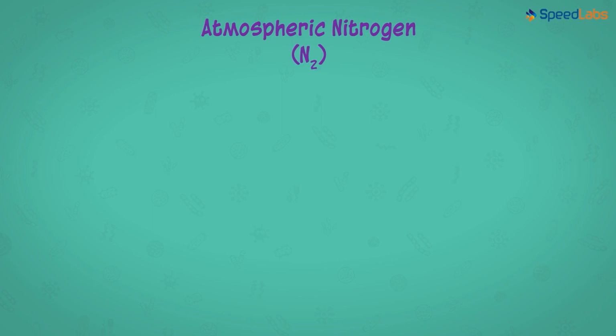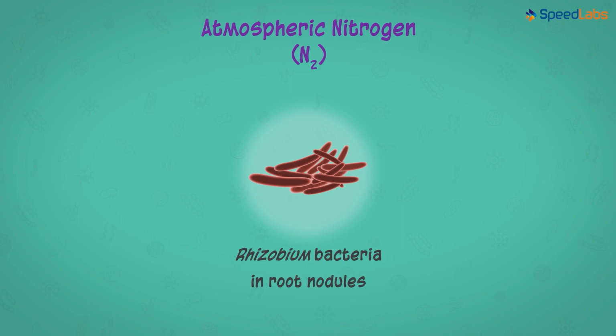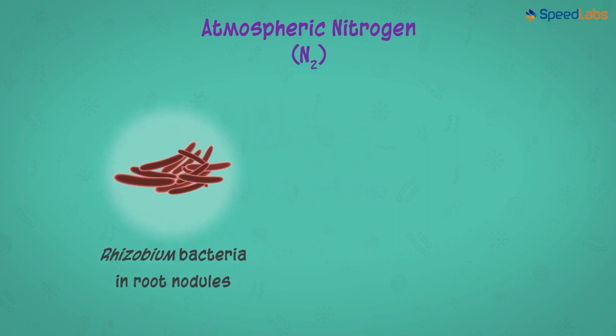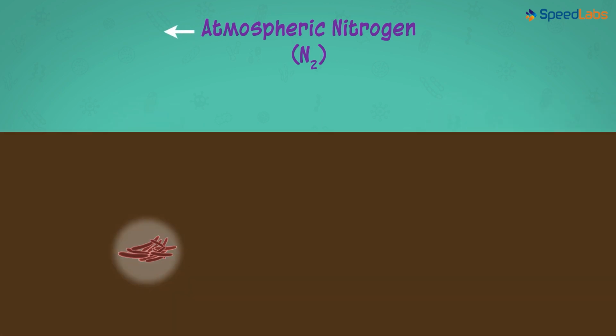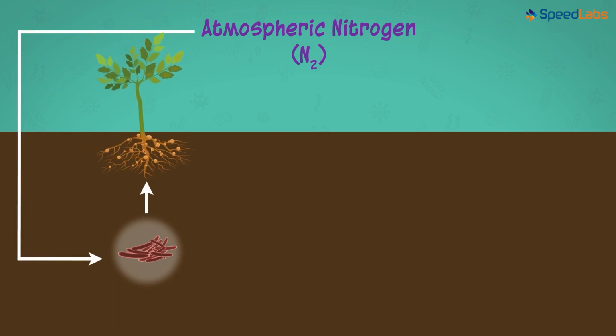Let's have a look. As we know, the atmospheric nitrogen is fixed in two major ways. Firstly, by the rhizobium bacteria living in root nodules of the leguminous plants, and secondly, by nitrogen-fixing bacteria and blue-green algae in the soil.